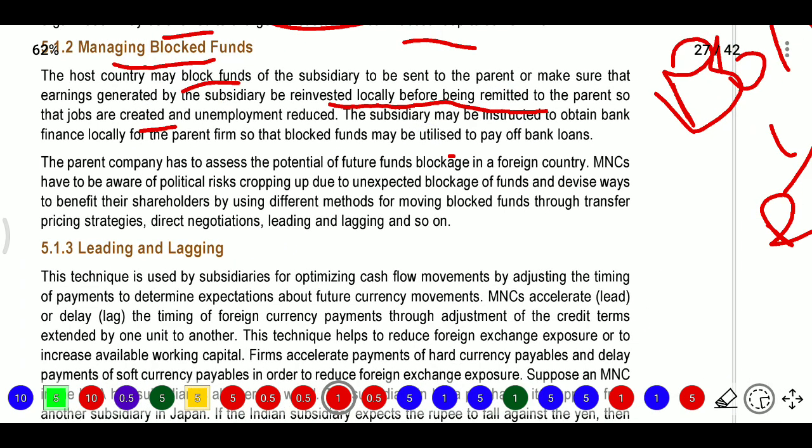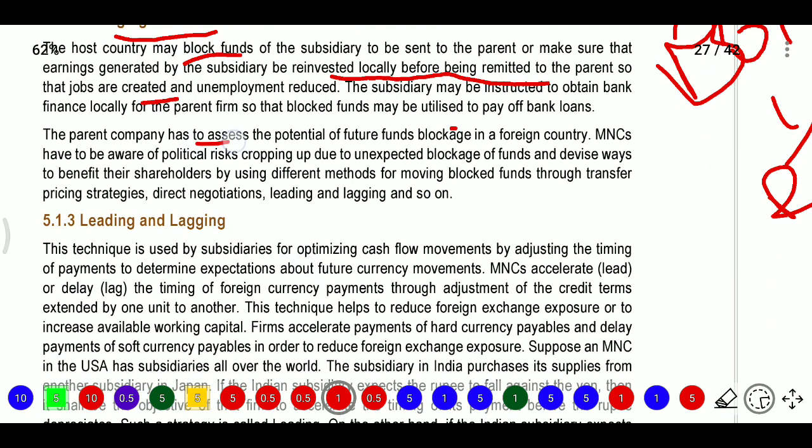The subsidiary may be instructed to obtain bank finance locally from the parent firm, so that blocked funds may be utilized to pay off the bank loan. The parent company has to assess the potential of future fund blockage in the foreign country. MNCs have to be aware of political risk cropping up due to unexpected blockages of funds, and devise ways to benefit their shareholders by using different methods for moving blocked funds: transfer pricing strategies, direct negotiation, leading and lagging.